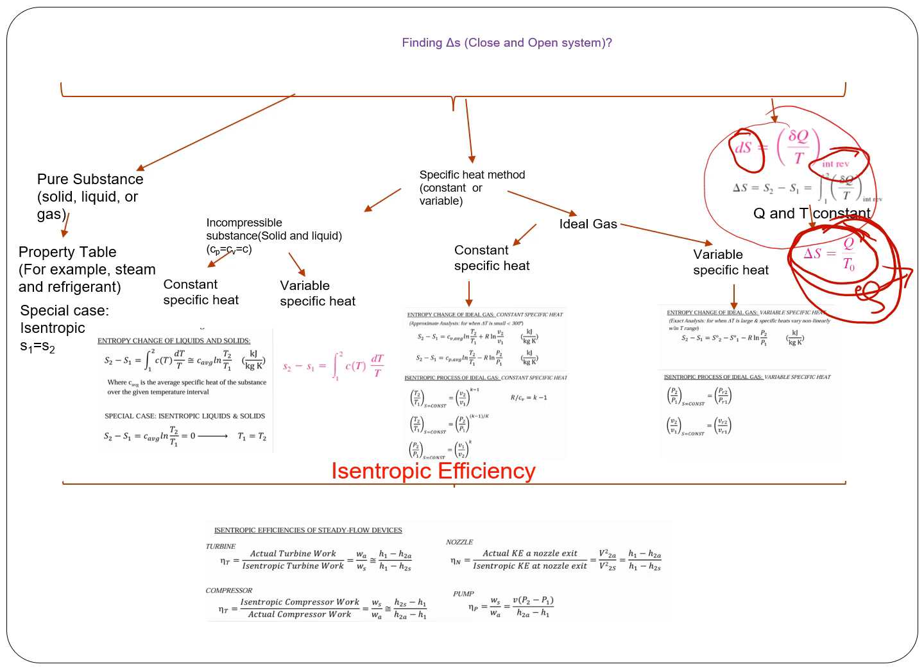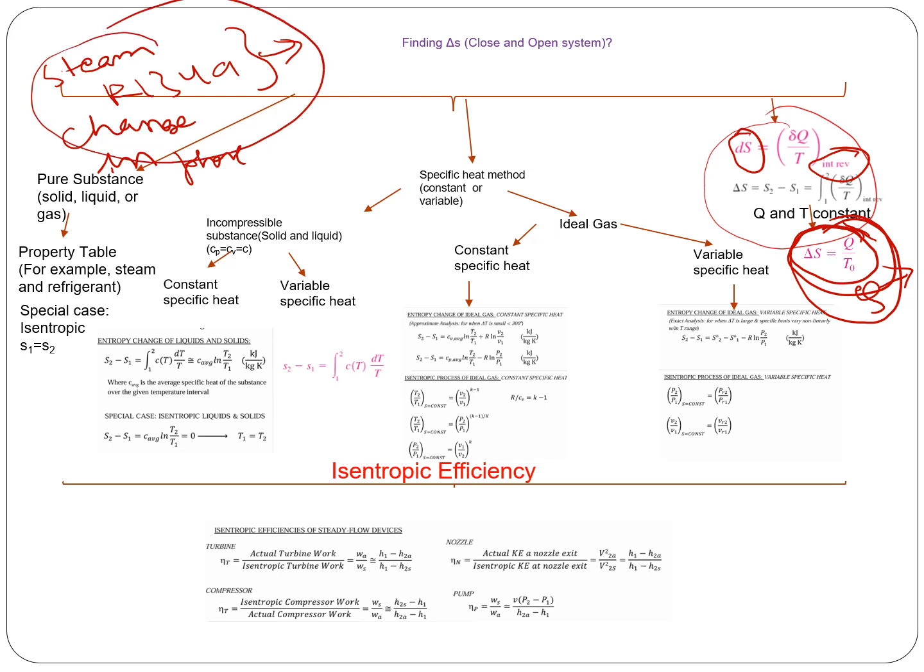The other case is if it is a pure substance and there is a change in phase, and you have a property table. For steam, it can change the phase, or R134a, which is a refrigerant. These property values are given in the property table. So whenever you see this one, always try to make use of the property table to find entropy. In this case, we are looking for entropy.